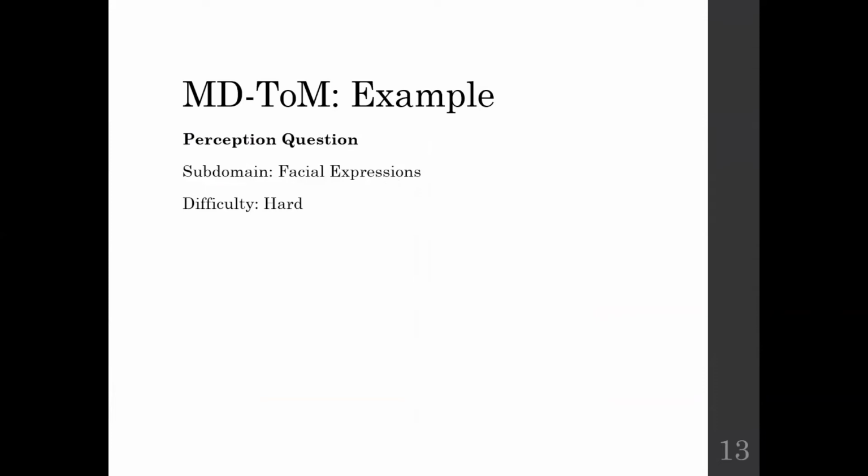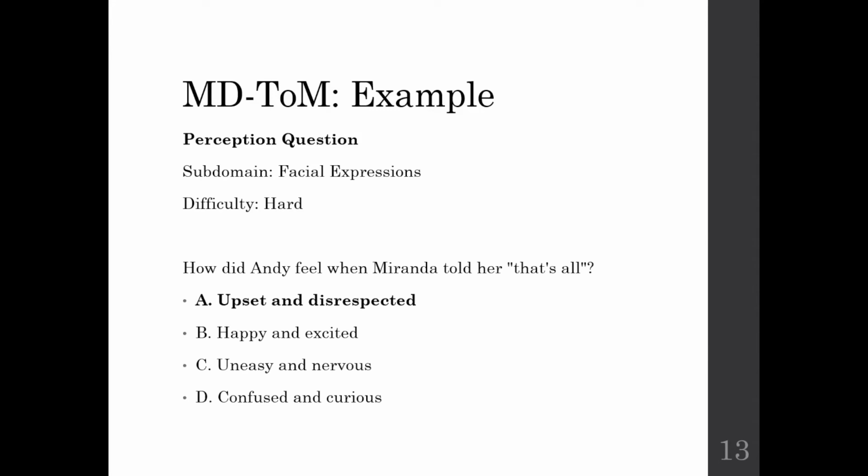So now I will describe the different subdomains and some example questions based on the previous film clip. So here in the perception subdomain, we have the facial expression, and we'll present one hard question. So here is one example question: how did Andy feel when Miranda told her that's all? The correct answer will be upset and disrespected. So the question difficulty level is hard because it requires understanding and monitoring the subtle facial expression. So we have categorized this question as hard.